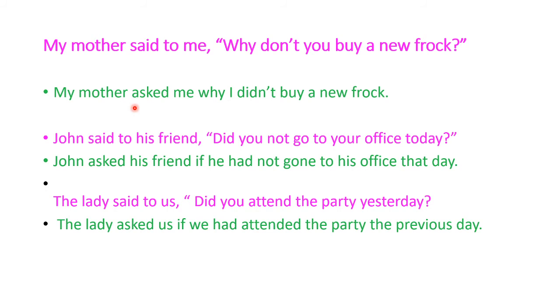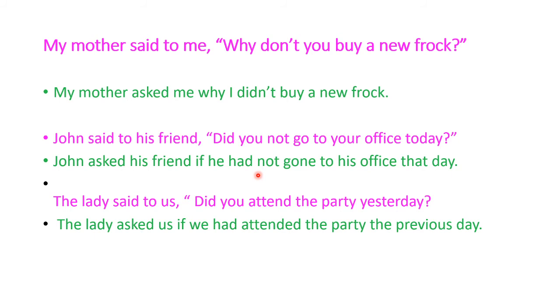So remember this rule. John said to his friend, did you not go to your office today? So here the answer is, John asked his friend if he had not gone to his office that day. Now here the rule does not say anything about did. So that means did has to change into had. So remember, whether it is a negative sentence or an affirmative sentence, did has to change into had.